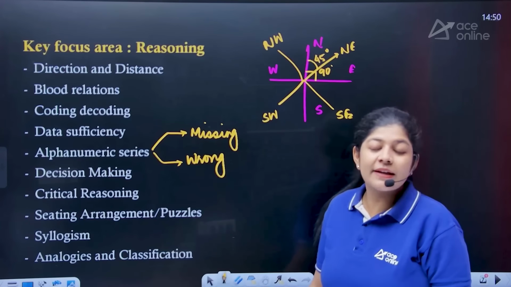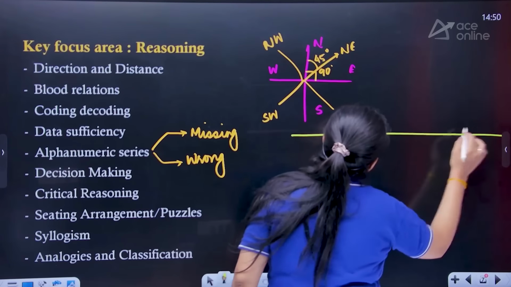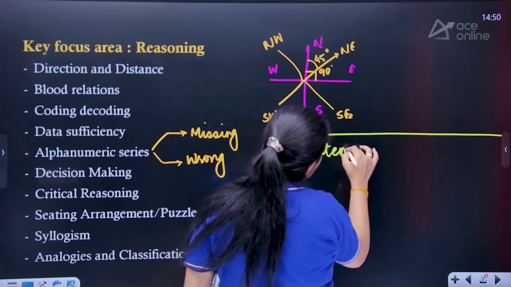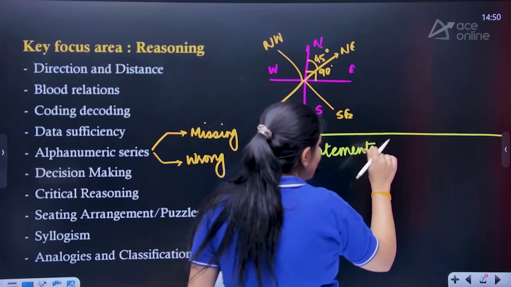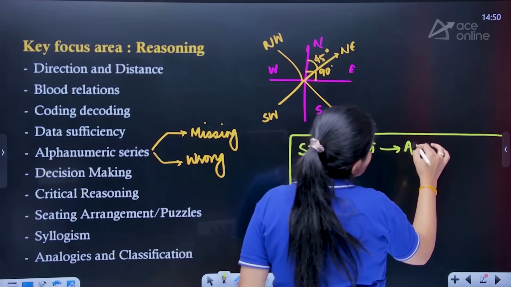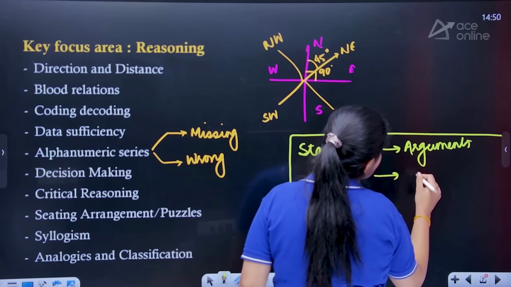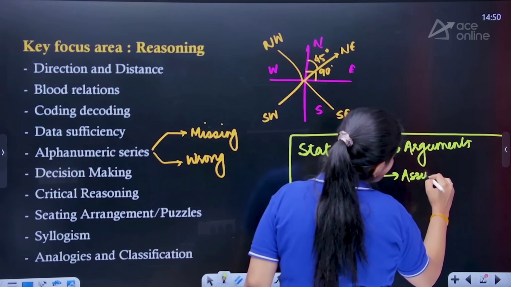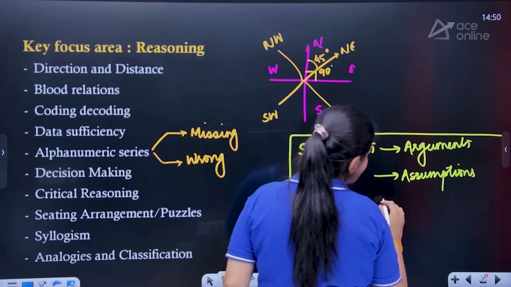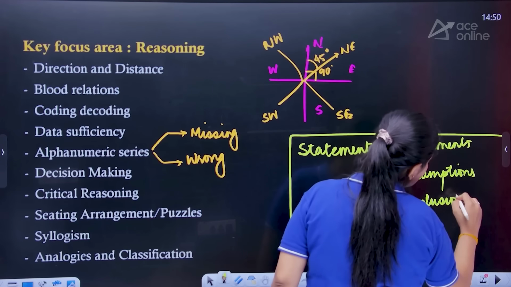The next one is critical reasoning. If I specifically talk about critical reasoning, then I have statements, and I am not writing statement again. So we have statement and arguments, statement and assumptions, statement and conclusions, right?